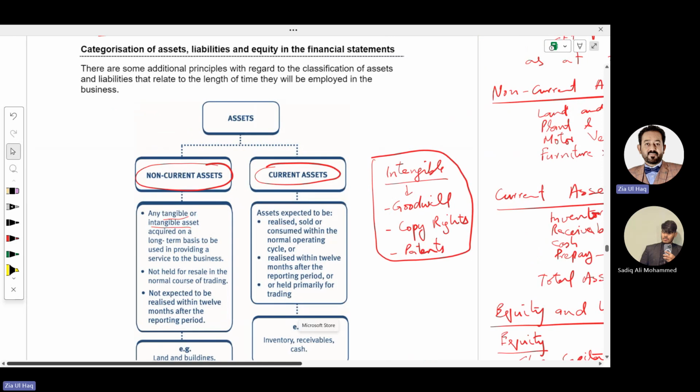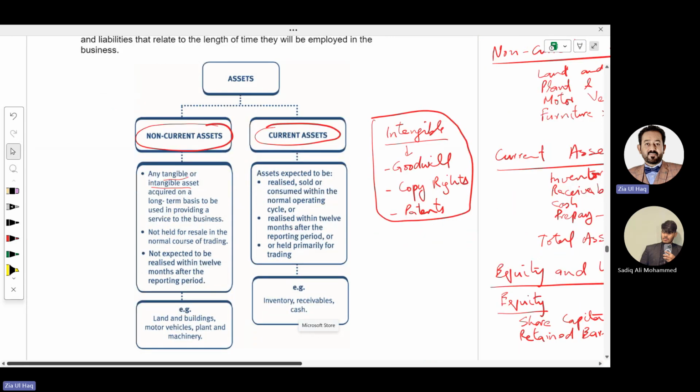So non-current assets could be either tangible or intangible, acquired on a long-term basis. Long-term means more than 12 months. They will provide us benefit in more than 12 months, more than 1 year. They are used in producing service to the business, not held for resale in the normal course of trading, meaning we are not going to sell them, we are going to use them to generate revenue. They are not expected to be realized within 12 months, meaning these will not be sold or converted into cash within 12 months. Examples: land and building, motor vehicle, plant and machinery, etc.